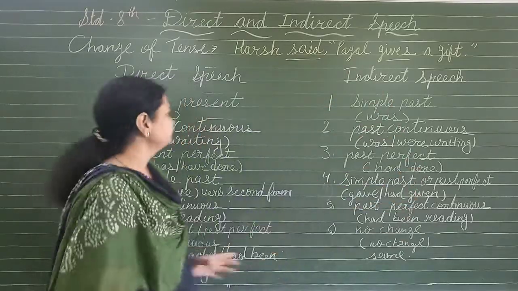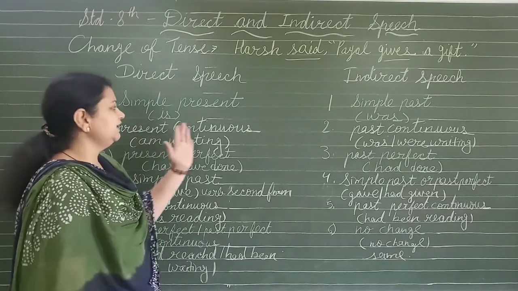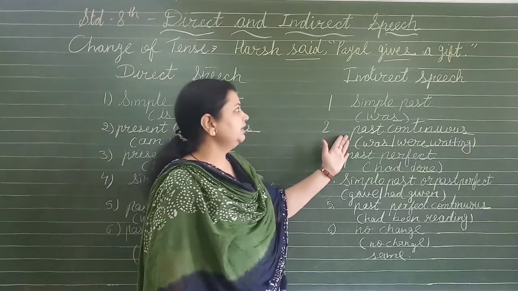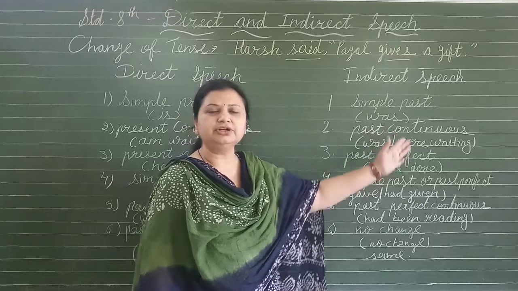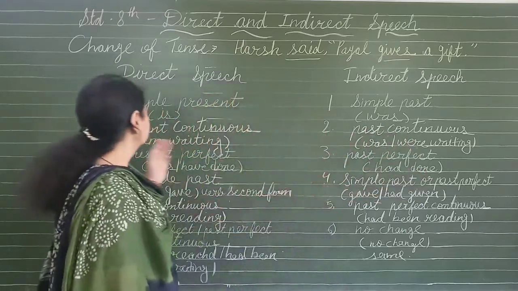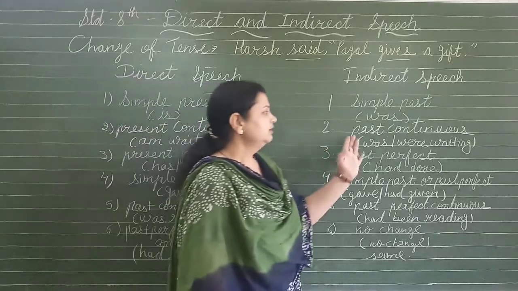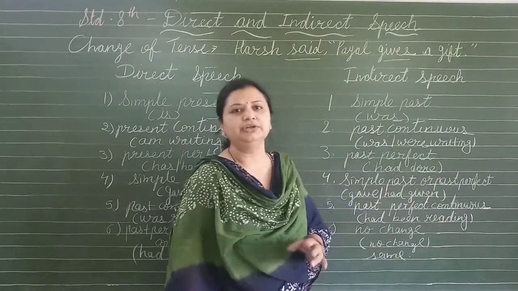Learn like this. Second, if the verb is in the present continuous tense, then the verb in the indirect speech will be past continuous tense. Like, I am waiting. So what will it be? He was waiting, you were waiting, according to that.